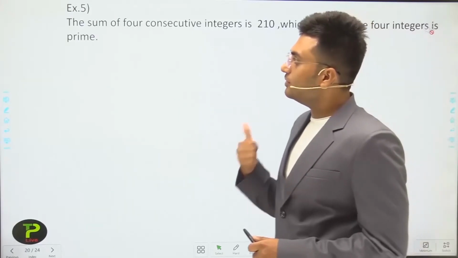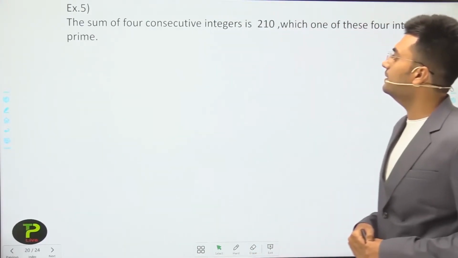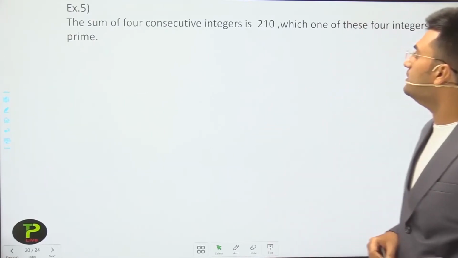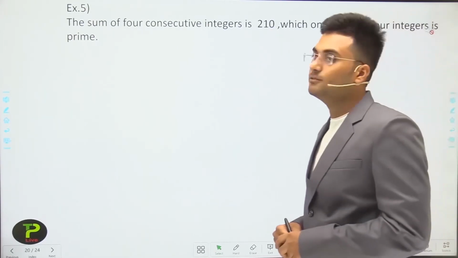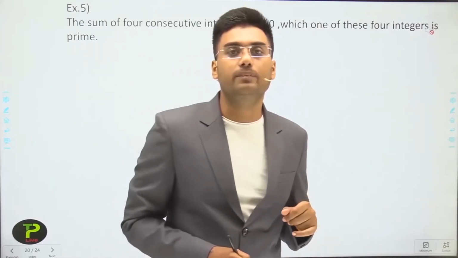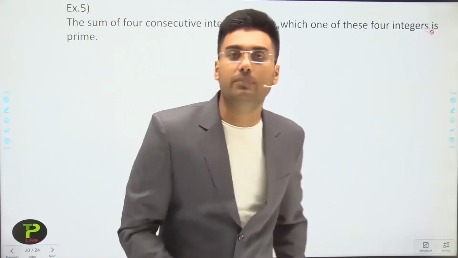So the next question is, the sum of 4 consecutive integers is 210. Which one of these 4 integers is prime? Okay, so first of all, you have to assume consecutive numbers.